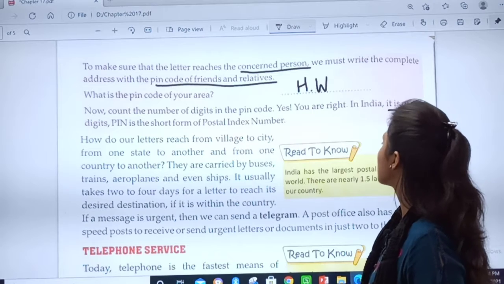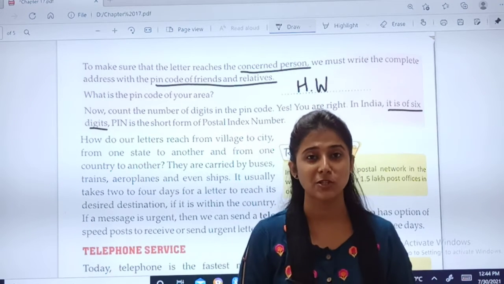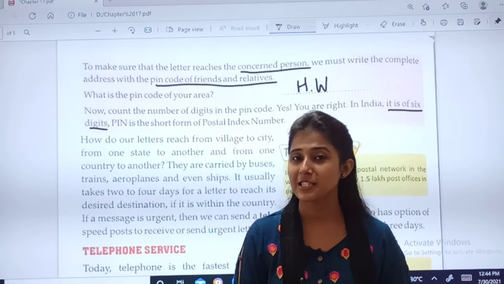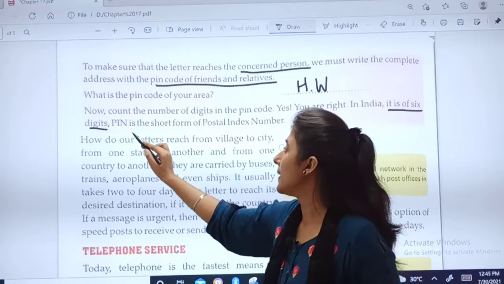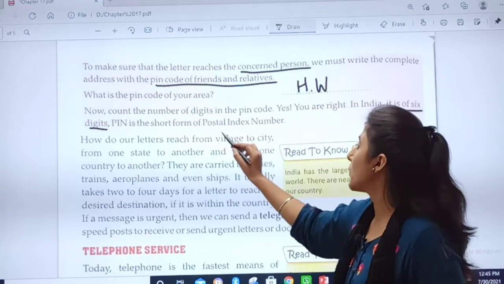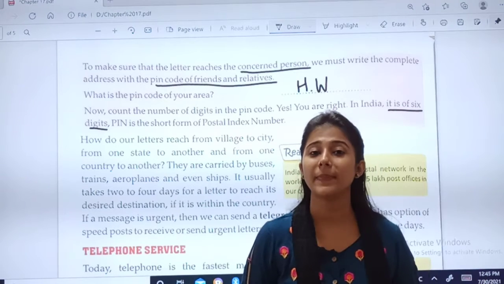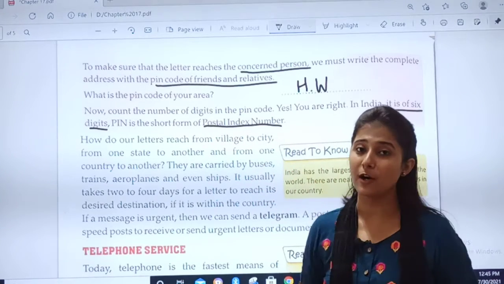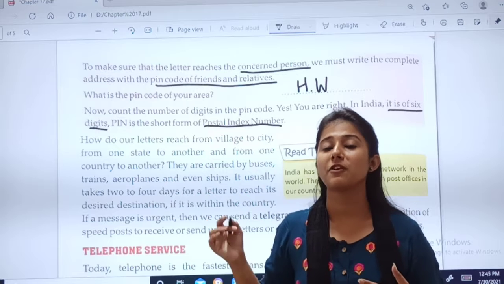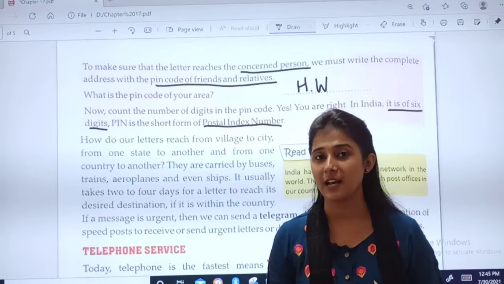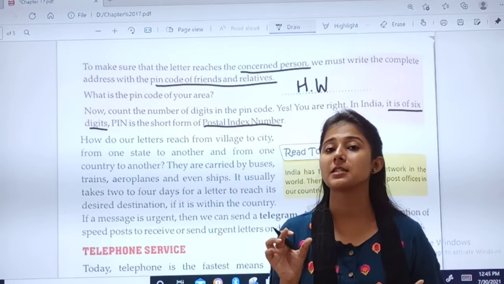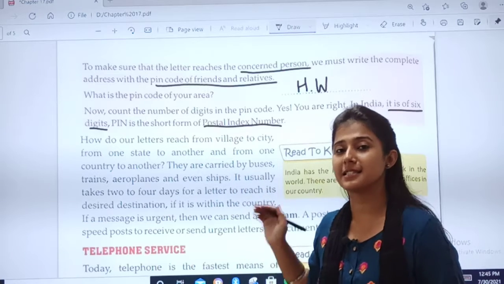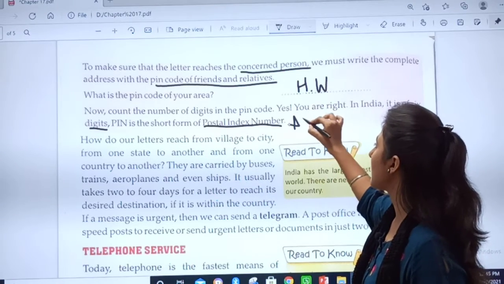In India, it is of 6 digits. See, I told you, in India, the PIN code number is of 6 digits. Which 6 digits? You have to find out. PIN is the short form of Postal Index Number. Okay, children? I told you earlier that we have to mention the PIN code of the area. But what does PIN code stand for? PIN stands for Postal Index Number. Okay, this is important. Keep in mind.